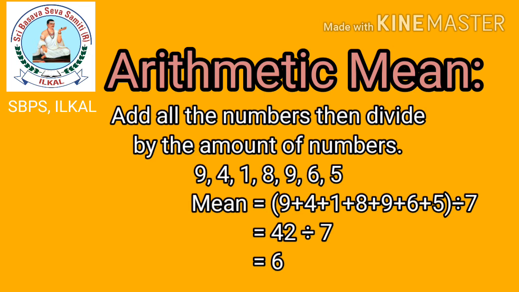Observe the given data 9, 4, 1, 8, 9, 6, 5. These are the given values. If you are going to find arithmetic mean, average or mean, first you have to add all the given numbers and then divide with the total numbers, meaning how many total terms they have given. When you add all the given data, you will get 42 divided by 7. Totally 7 terms are there. You get 6. Therefore, mean is equal to 6.